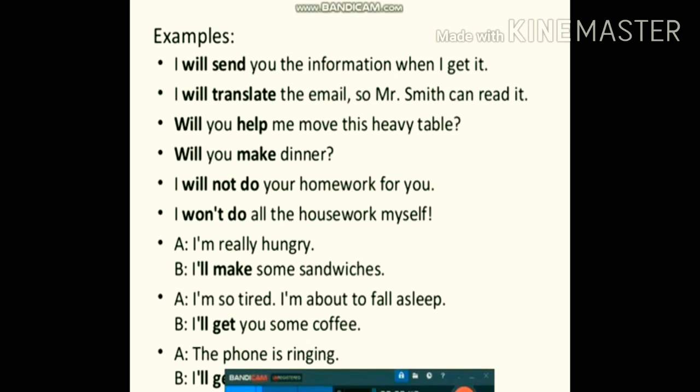So A is saying, I'm really hungry. B is saying, I'll make you some sandwiches. A says, I'm so tired. I'm about to fall asleep. B says, I'll get you some coffee. A says, the phone is ringing. B says, okay, I'll get the call.